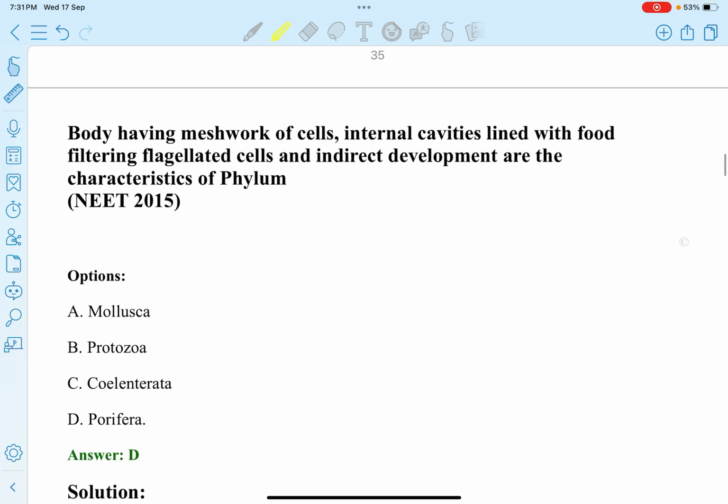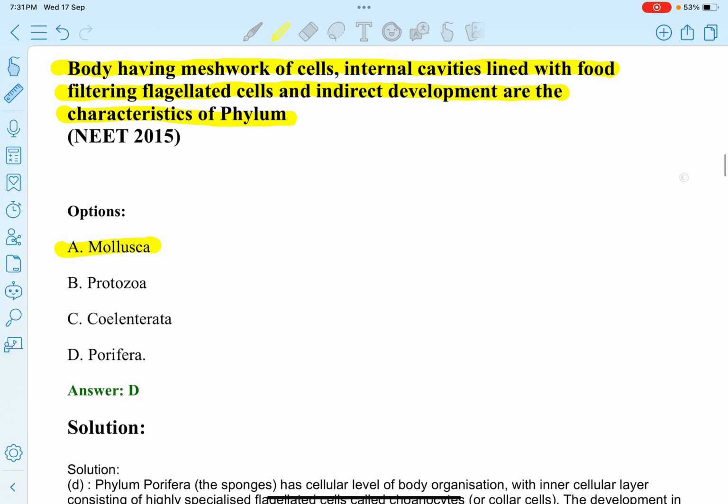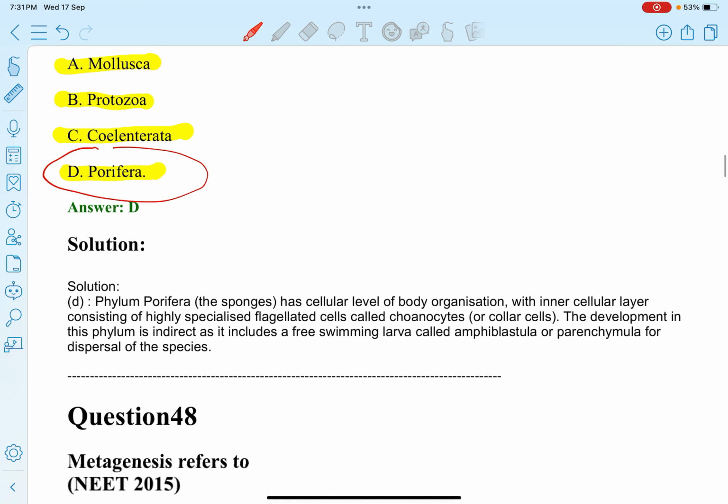Next question. Body having meshwork of cells, internal cavities lined with food-filtering flagellated cells, and indirect development are the characteristics of phylum: Option A, Mollusca. B, Protozoa. C, Coelenterata. D, Porifera. Option D, Porifera.